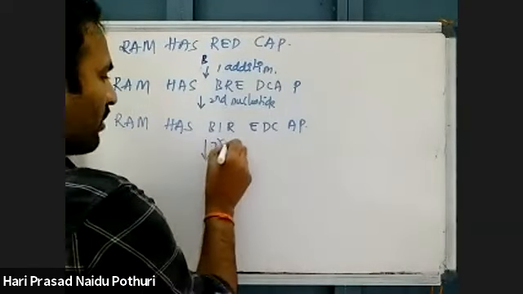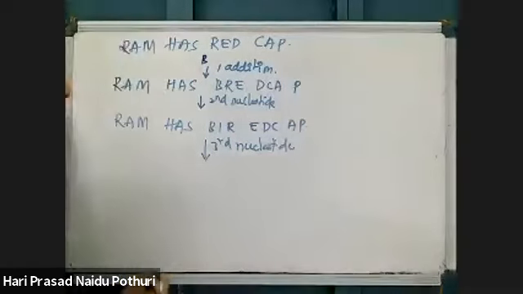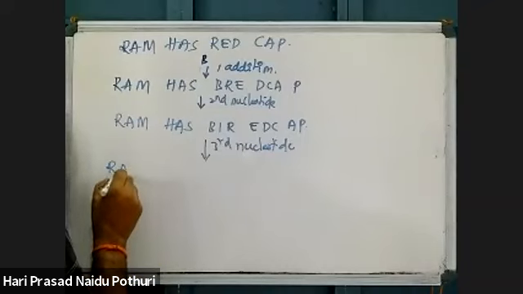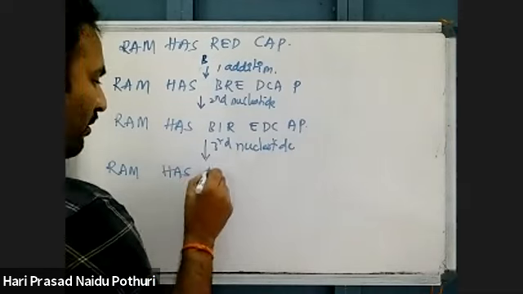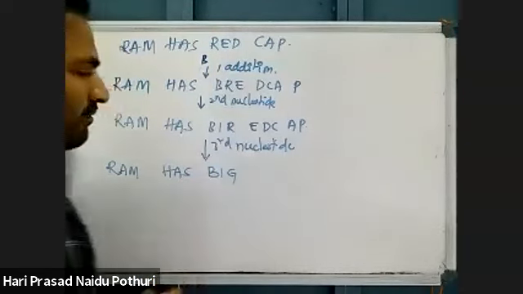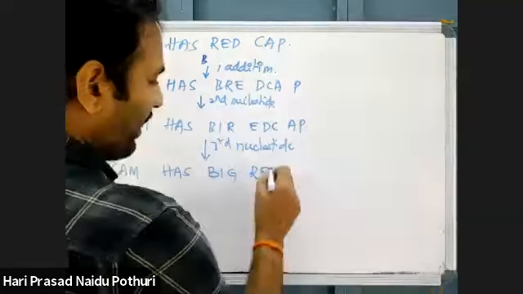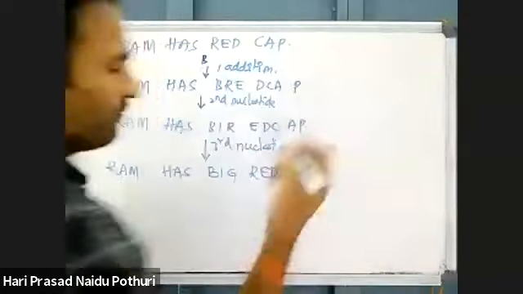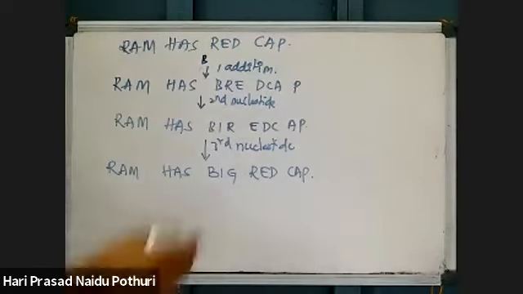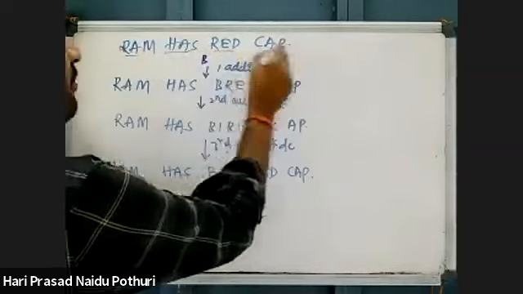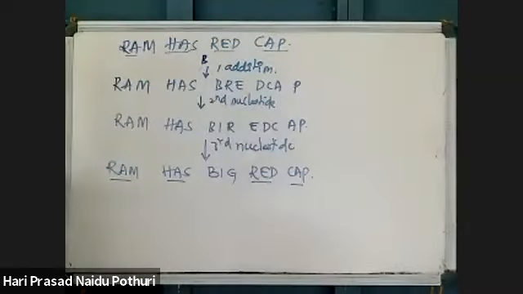Suppose a third nucleotide is also added. One more nucleotide is added now. Ram has BIG. Again R will shift there. Red cap. See here, Ram has a red cap. Again the same, Ram has a red cap came.